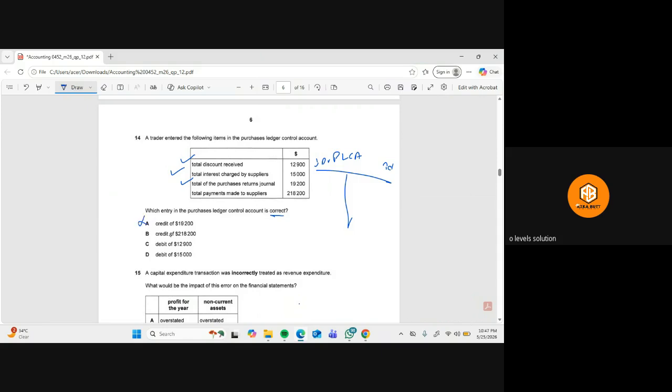Then credit of 2,18,200, total payments made to suppliers. Whenever you pay, your liability is reduced. This will be on the debit side, not on the credit side.